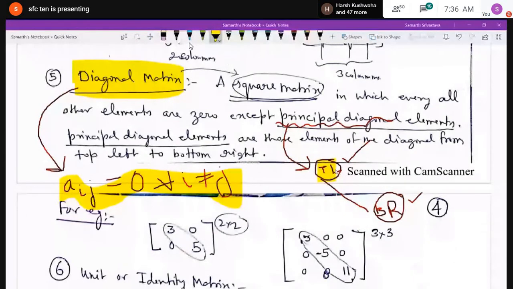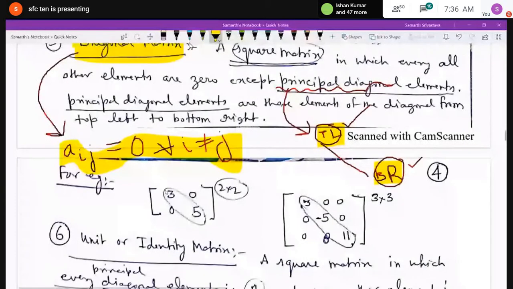I have given you an example also. Like the first case: 3, 0, 0, 5. I have encircled what the diagonal is. I have taken 3 and 5. This is the principal diagonal because I have written in the beginning also that it is starting from the top left. And what is the top left element over here?